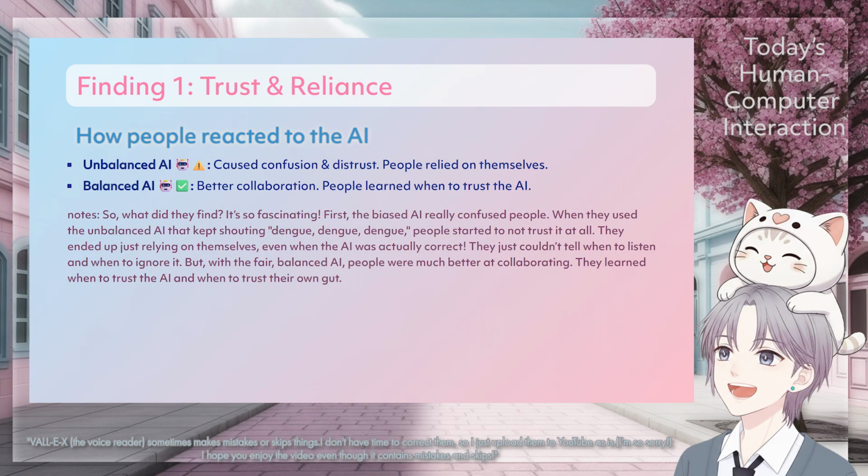It's so fascinating. First, the biased AI really confused people. When they used the unbalanced AI, they kept shouting, "Dengue, dengue, dengue." People started to not trust it at all. They ended up just relying on themselves, even when the AI was actually correct. They just couldn't tell when to listen and when to ignore it. With the fair, balanced AI, people were much better at collaborating. They learned when to trust the AI and when to trust their own gut.